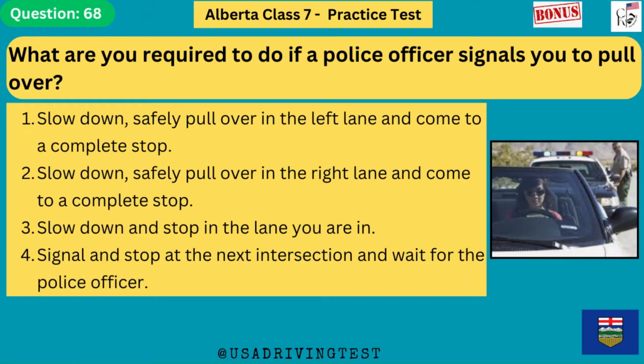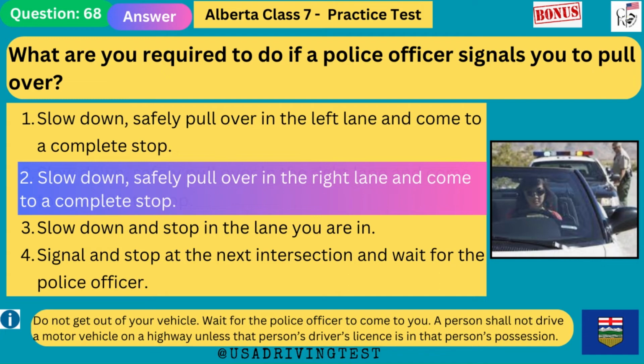What are you required to do if a police officer signals you to pull over? 1. Slow down, safely pull over in the left lane and come to a complete stop. 2. Slow down, safely pull over in the right lane and come to a complete stop. 3. Slow down and stop in the lane you are in. 4. Signal and stop at the next intersection and wait for the police officer. The answer is 2. Slow down, safely pull over in the right lane and come to a complete stop.